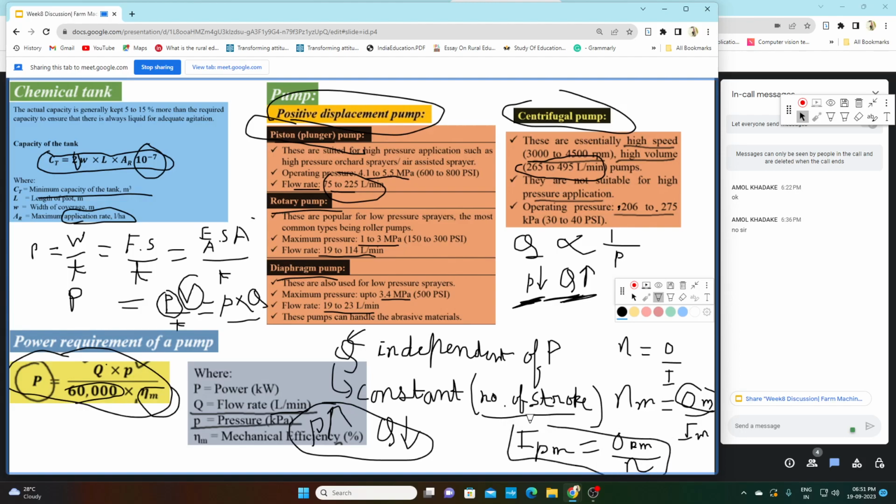That is why we have the mechanical efficiency in the denominator. So input power will be equal to the flow rate of the pump into the pressure of the pump, divided by the mechanical efficiency of the pump. That is all about the power requirement of the pump.